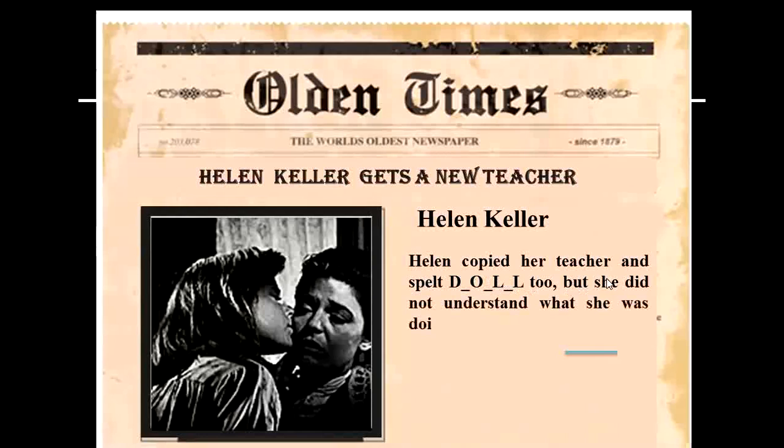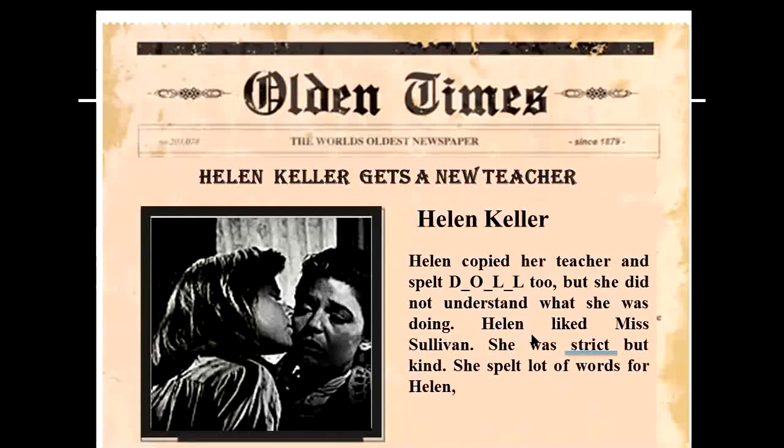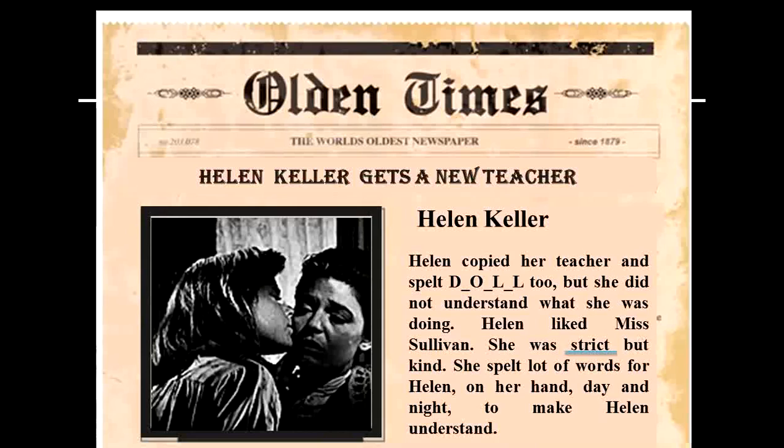Helen copied her teacher and spelled D-O-L-L too, but she did not understand what she was doing. Helen liked Miss Sullivan. She was strict but kind. She spelled lots of words for Helen on her hand, day and night, to make Helen understand. So when Miss Sullivan tried to spell the word doll onto the hand of Helen, Helen also copied the same. But she did not understand what she was doing. She just copied her teacher. So this was just a beginning.